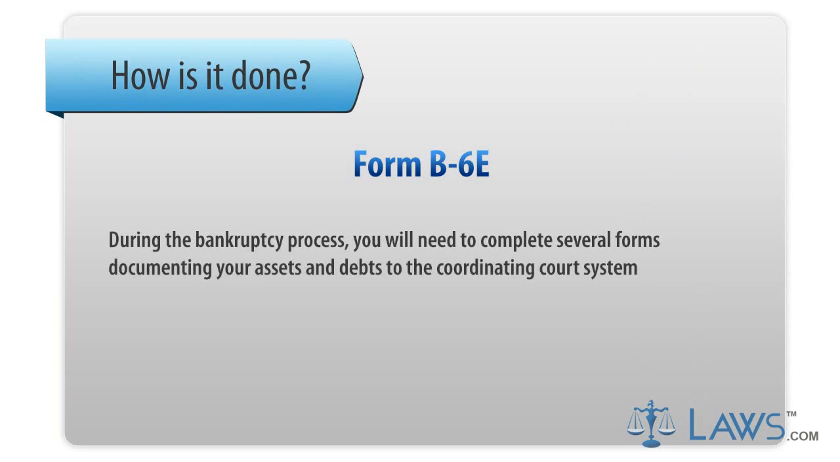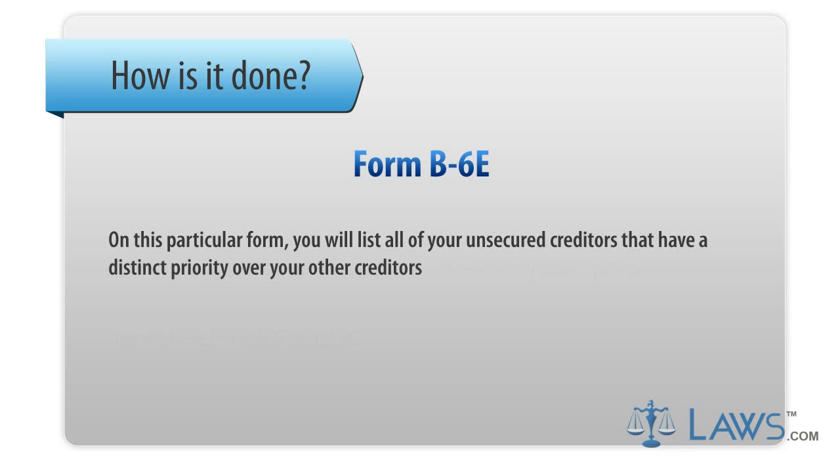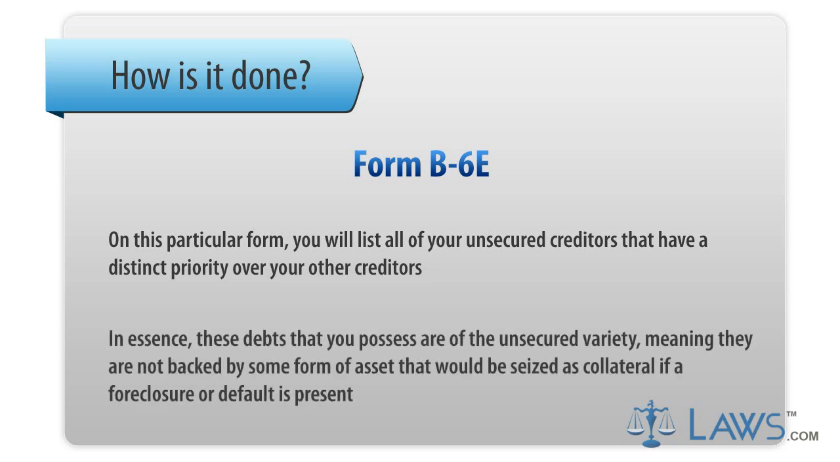During the bankruptcy process, you will need to complete several forms documenting your assets and debts to the coordinating court system. One of these forms is Schedule E. On this particular form, you will list all of your unsecured creditors that have a distinct priority over your other creditors. In essence, these debts that you possess are of the unsecured variety, meaning that they are not backed by some form of asset that would be seized as collateral if a foreclosure or default is present.